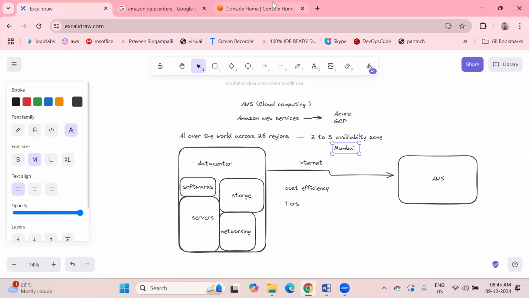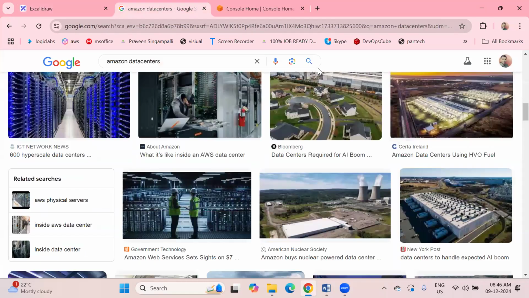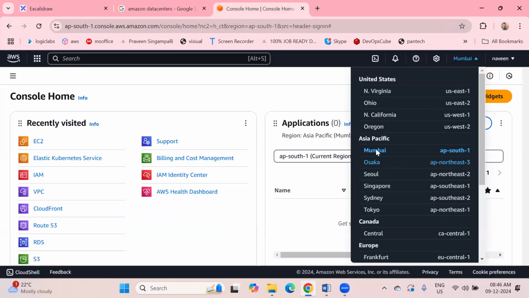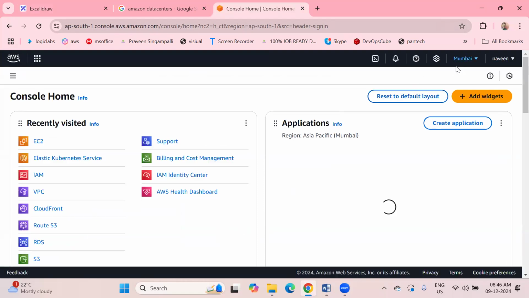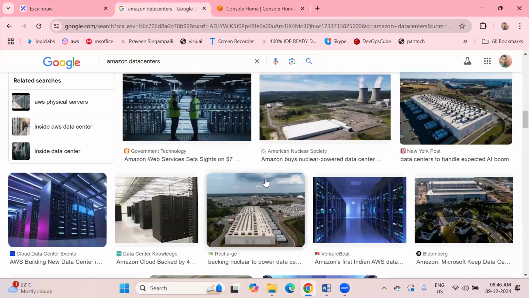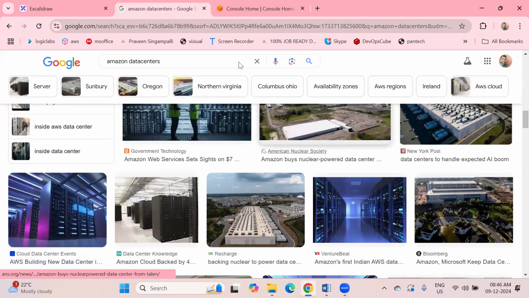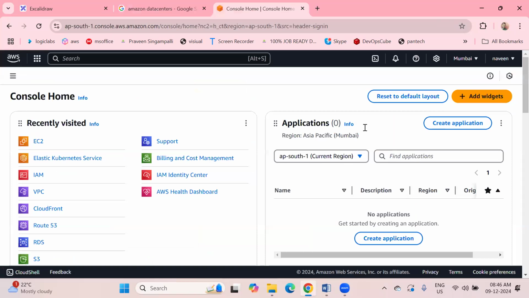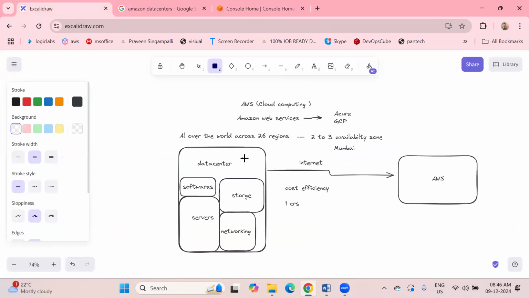Yes. See here, Mumbai is the nearest region. As I told you, we have 26 regions in the entire world. These are the regions. Suppose this is the Mumbai region. If I change my region to Mumbai, I connect to the Mumbai region. Somewhere in Mumbai they have set up this region, right? So I'll be connected to that specific Mumbai region. Suppose I establish one server, then from their Mumbai region some space will be taken for us, and it will create a machine.